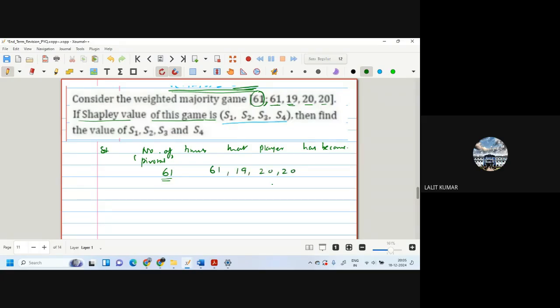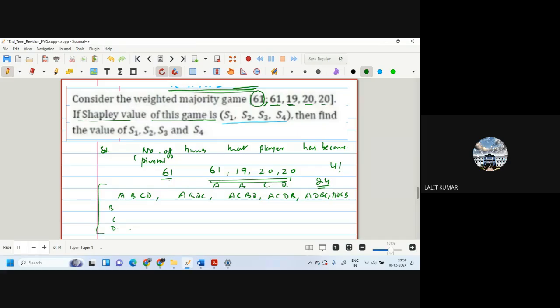Now, the number of combinations by which these players can vote is 4 factorial, that is 24 ways. For example, A, B, C, D. They can come like this, voting A, B, D, C, A, C, B, D, A, C, D, B, A, D, B, C, A, D, C, B, and the rest for B also, C also, D also.